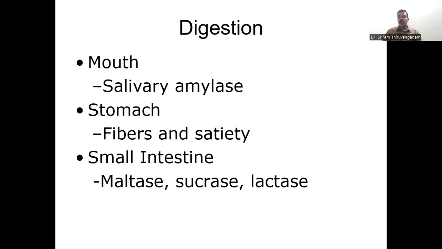Later on, those carbohydrates go into our stomach and are further digested by enzymes like maltase, sucrase, and lactase respectively in the small intestine as well.